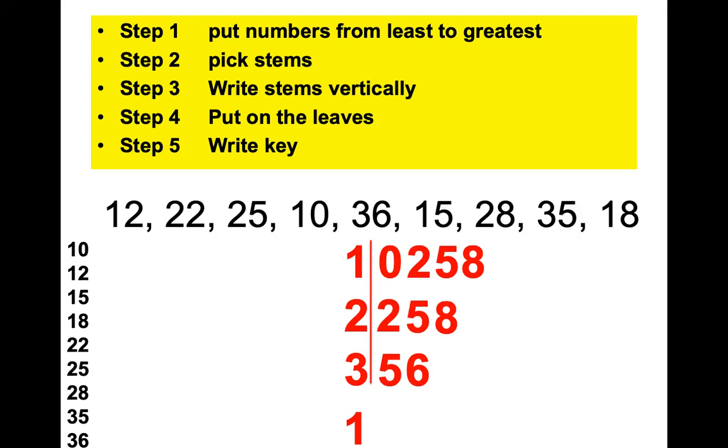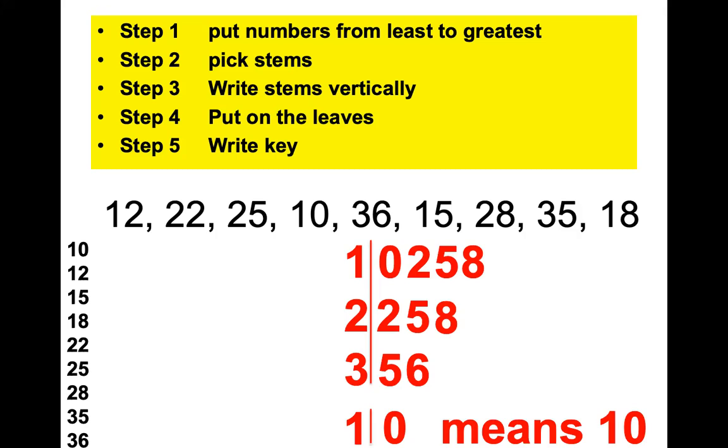So to pick the key, you can pick any number of the data set. You write down its stem and its leaf. So I'm going to pick 1 | 0, right? And that means what? Equals 10. You can put an equals sign, or the word means. Sometimes you'll see the word denotes in some books. Any of those are fine. And that's the whole thing.